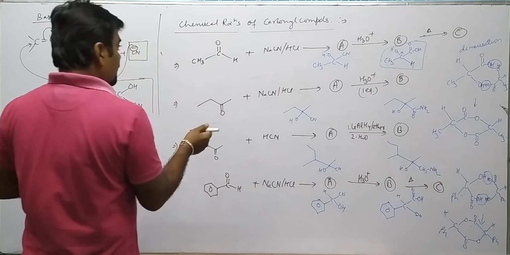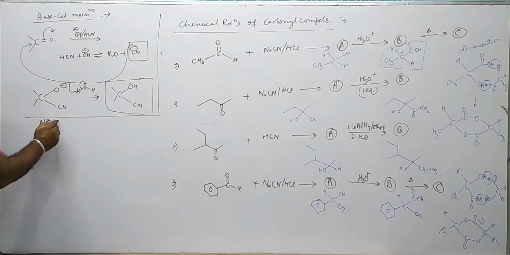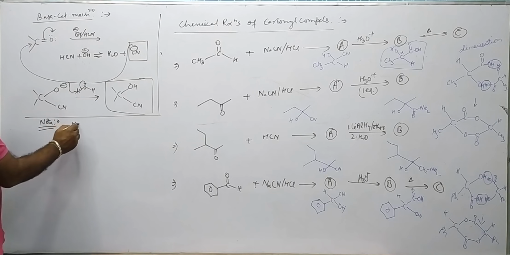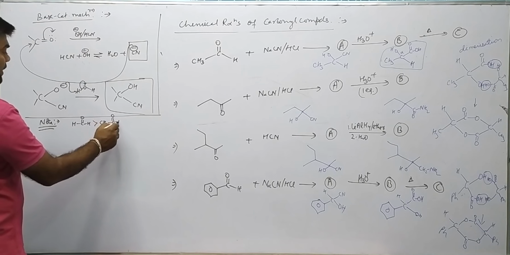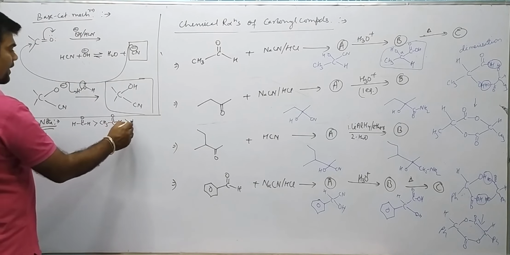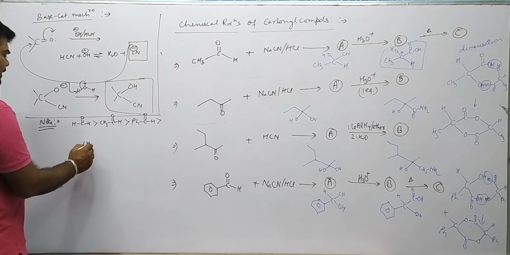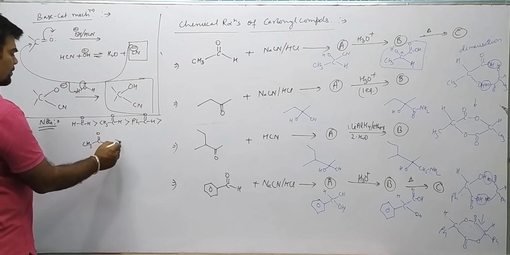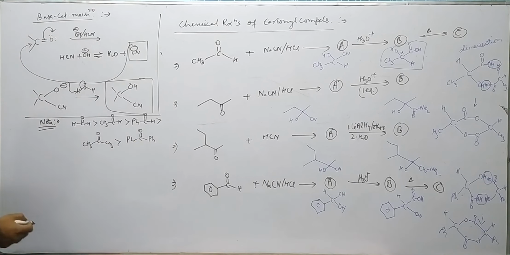Okay. Over here, we'll write some noteworthy points again. In the noteworthy reaction points, what we have written: formaldehyde HCHO is more reactive than acetaldehyde CH3CHO, which is more reactive than benzaldehyde PhCHO, which is more reactive than ketone CH3 C double bond O CH3, which is more reactive than diphenyl ketone Ph C double bond O Ph.